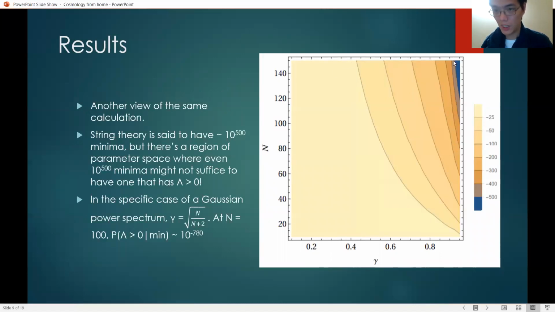So we see that there is a region of parameter space where the probability drops as low as 10 to the minus 500. String theory is said to have about 10 to the 500 minima, which is also why we sometimes say string theory predicts 10 to the 500 different universes. But there is a region of parameter space where even 10 to the 500 minima is not enough to have a single minimum with lambda greater than 0. In the specific case of a Gaussian power spectrum, you get this value for gamma. This has to be calculated. It is not obvious, but it can be done. And then for this value of gamma at n equals 100, the probability that the minimum has lambda greater than 0 is 10 to the minus 780.